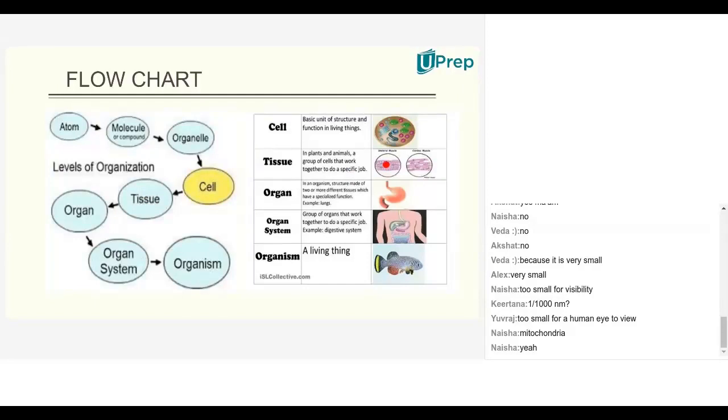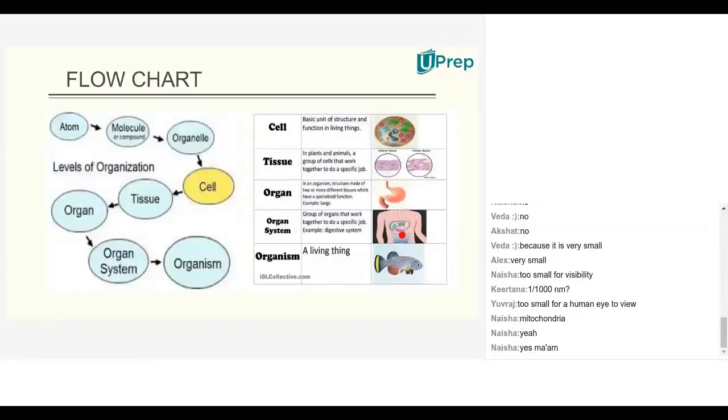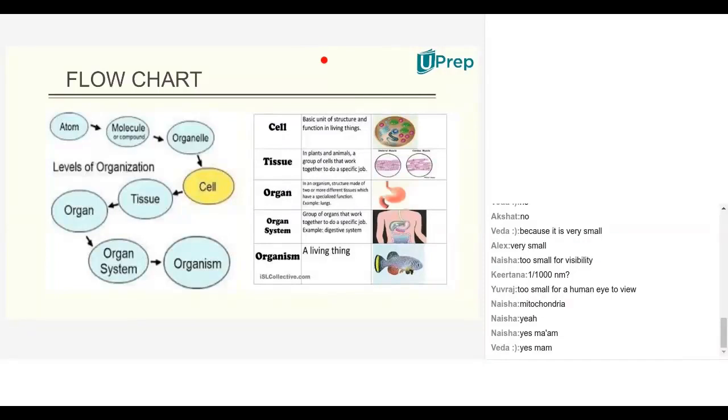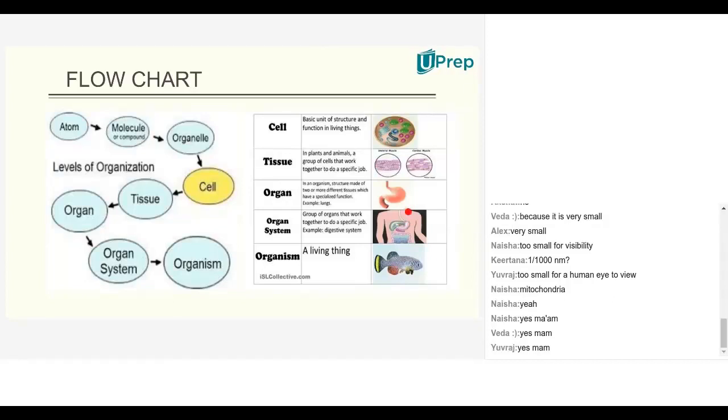In the earlier example, we have seen the circulatory system. Here they have taken the digestive system as the organ system. The digestive system is made up of so many organs, called small intestine, large intestine. Have you heard these words earlier? Yes, ma'am. Here, among the different organ systems, they have taken stomach as one organ, and in this organ they have taken a lung as a functional unit.